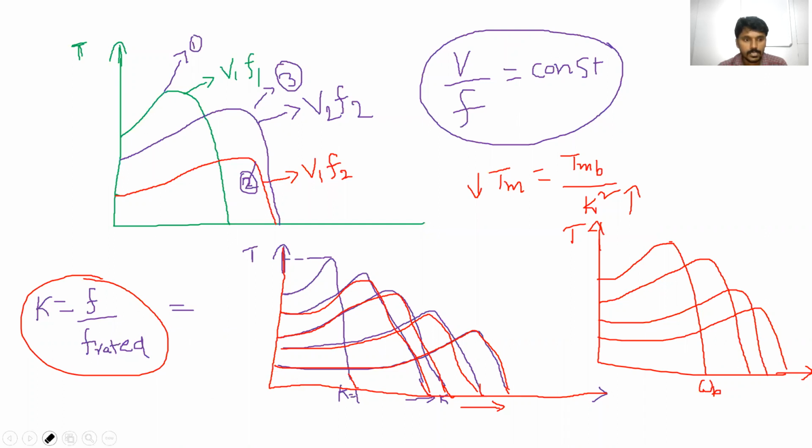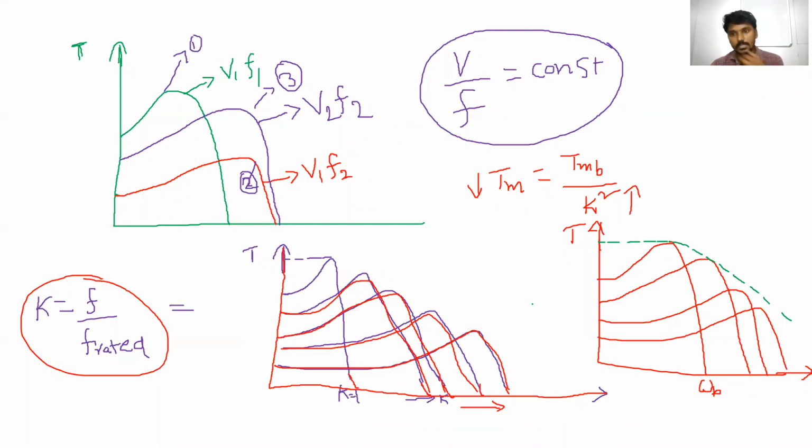So one of the most important questions: draw the speed torque characteristics up to rated frequency and above the rated frequency, in your practical examination. Clear? Up to base speed, the motor torque is constant, and after that, the torque is going to decrease. If the frequency increases more than the rated frequency, the magnitude of the torque is going to decrease.